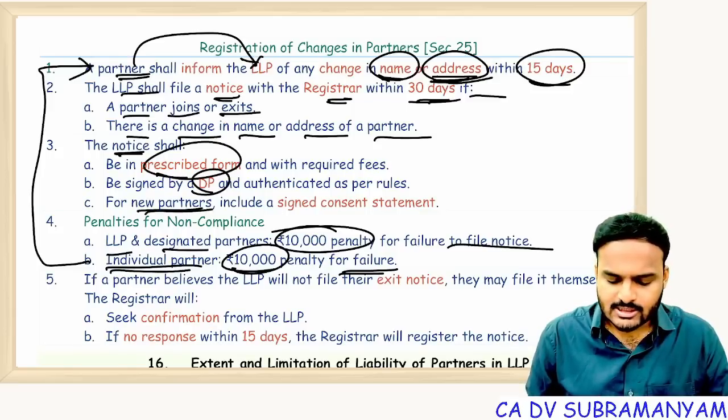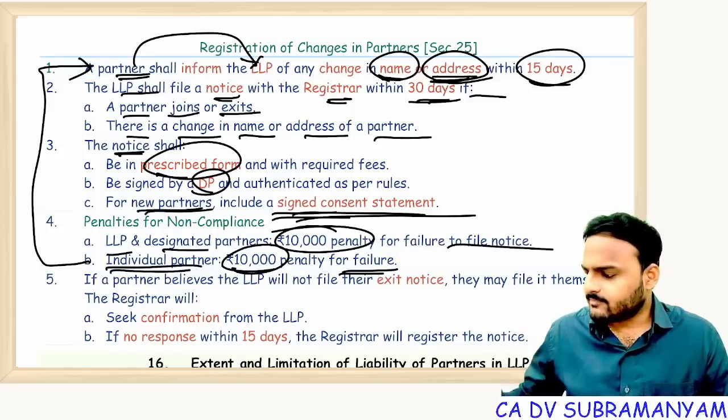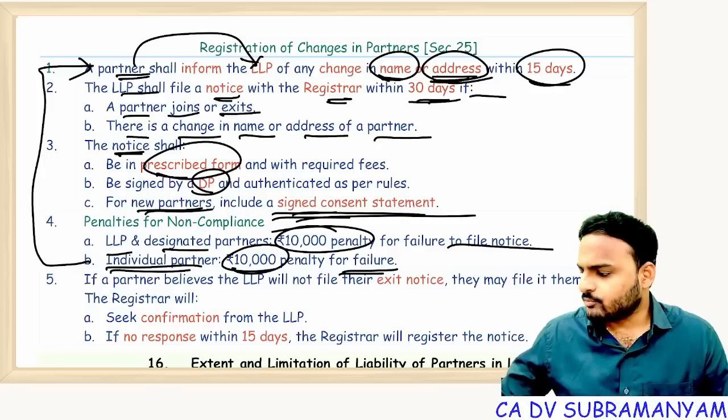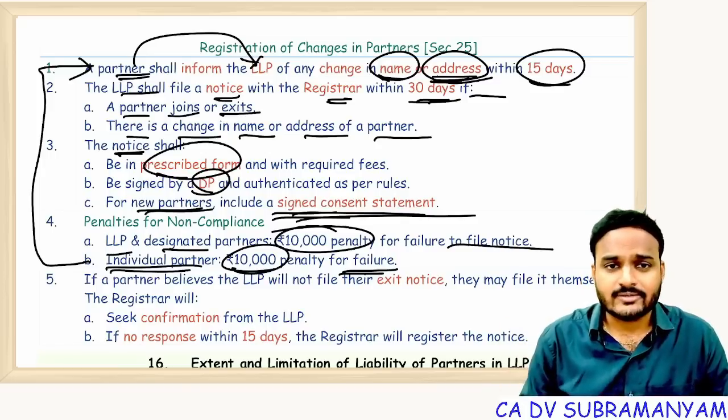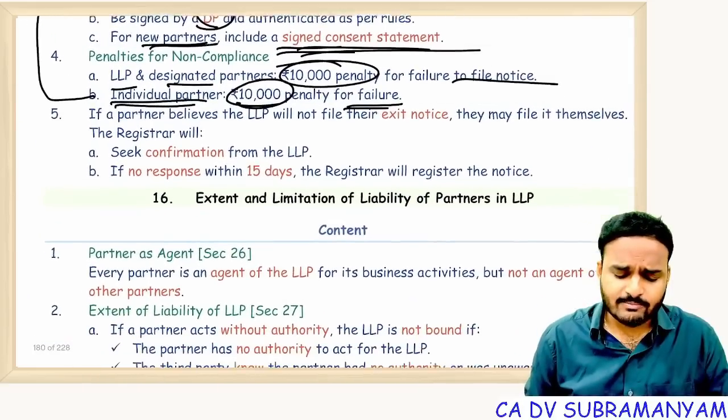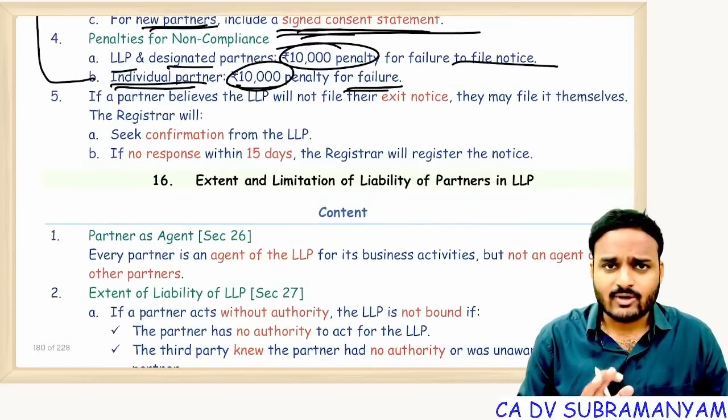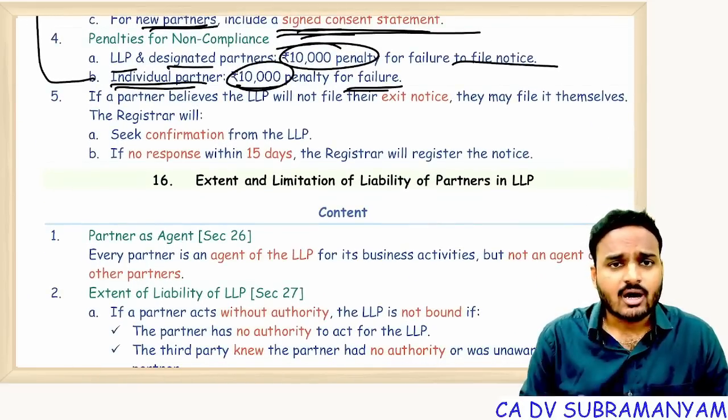For new partners, written consent is required. Before naming someone as a partner, written consent is required. That written consent shall also be filed with the ROC.